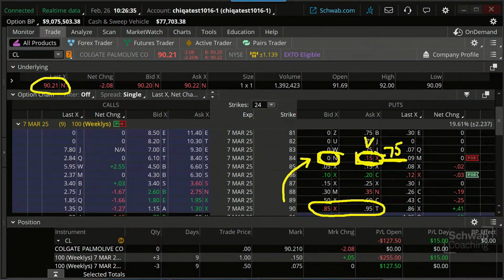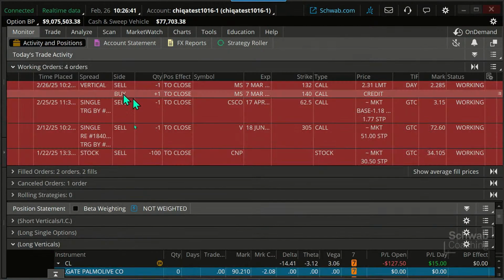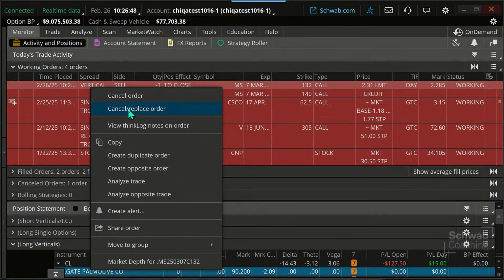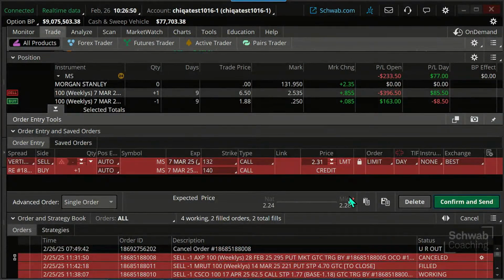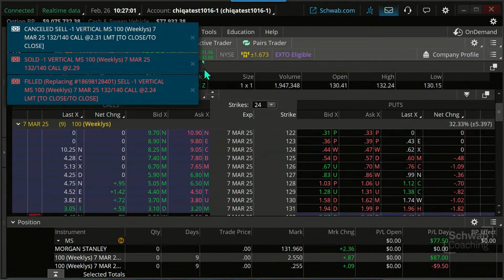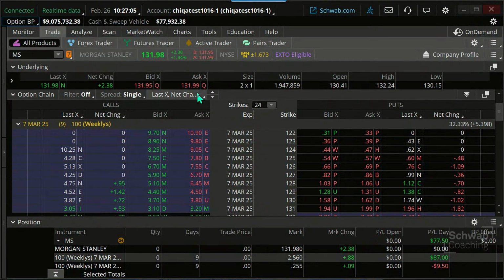In fact, it seems like even on that Morgan Stanley trade, which we put this order in for, it's having a little bit of difficulty filling, even though it's a much more liquid contract. I'm going to go right at that natural price or so and see if we can get that to fill. There we go, that did fill this time. So liquidity becomes an issue when these trades come against us.